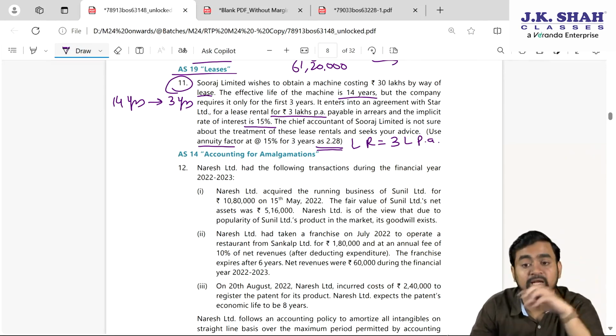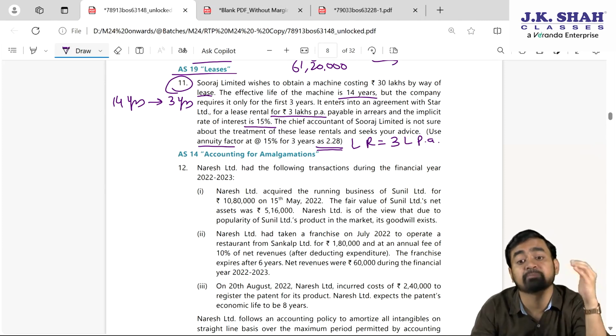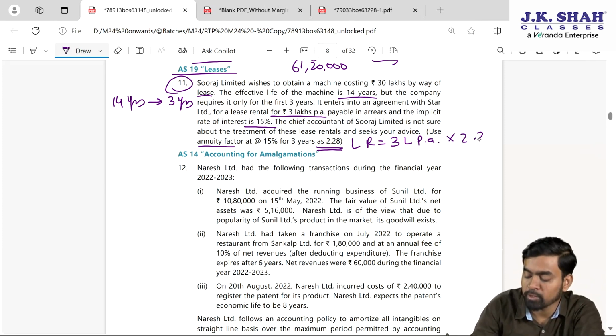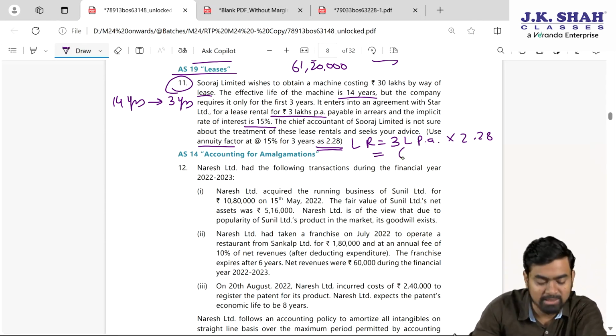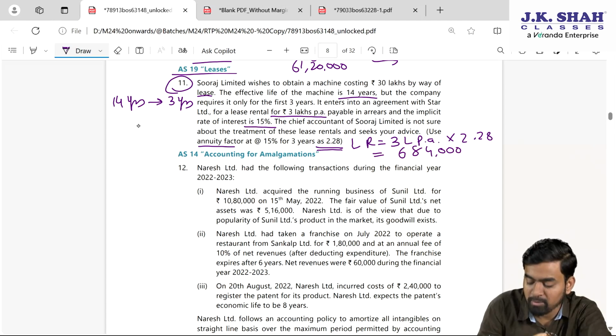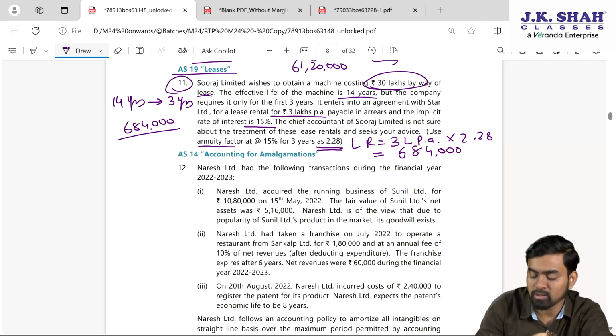So this 3 lakh per annum, you will pay this year, next year, 3 lakh, 3 lakh, 3 lakh. So what is the present value today? To find out the present value, 3 lakh per annum into 2.28 annuity factor, this 3 lakhs into 2.28, my dear students, is 6 lakh 84,000. So the present value of minimum lease payment is 6 lakhs 84,000, my dear students. And what is the total cost of the machine? 30 lakhs, my dear students.